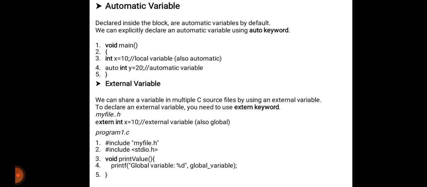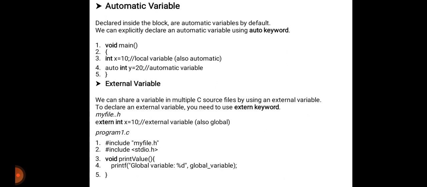That is void main, then open brace, int x equals some value. Actually this is our local variable, but by default it is also an automatic variable. To declare an automatic variable, we use auto in front of int. Then auto int y equals 20. This is our automatic variable. Then close brace.